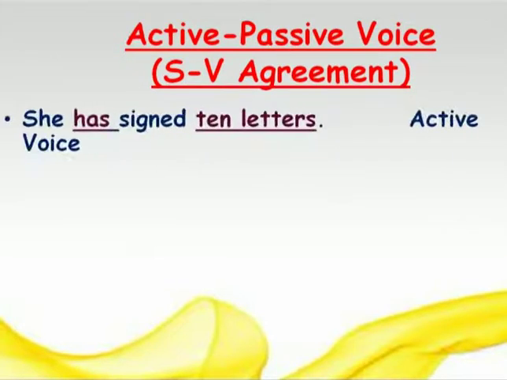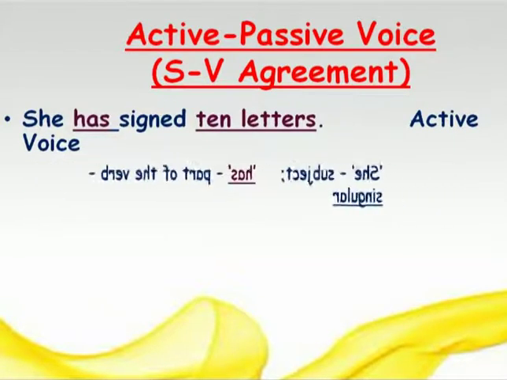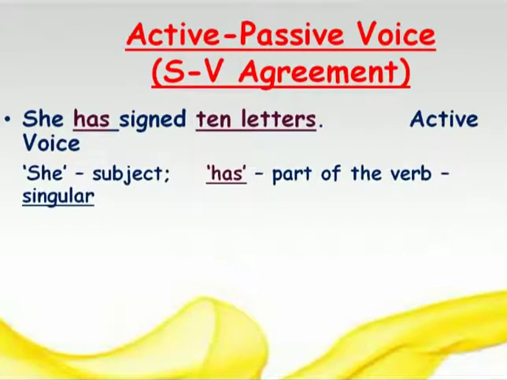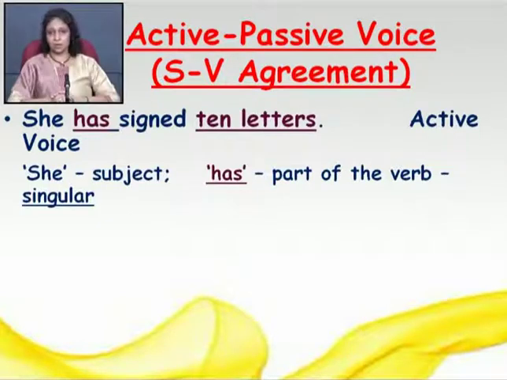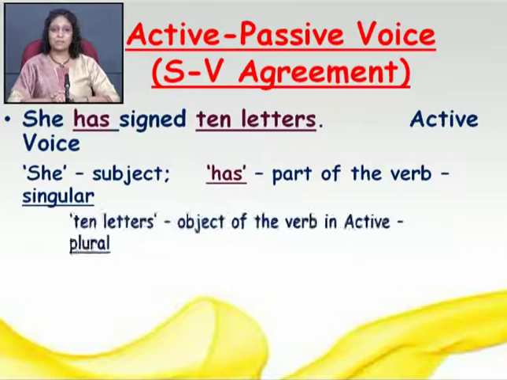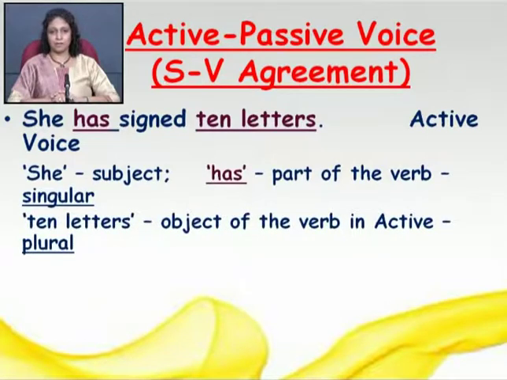There's one more example. She has signed 10 letters, right? That is a sentence of active voice. She is the subject, has is part of the verb, and that is singular, right? But we are going to change the object into the subject and the subject into the object. So here the 10 letters will become the subject in passive voice. And friends, 10 letters is plural, right?